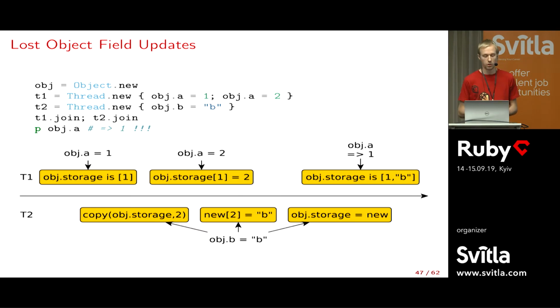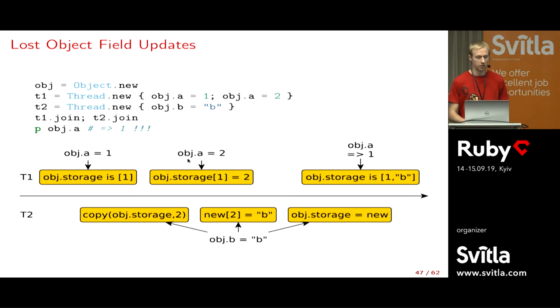For instance, this can happen on Rubinius. You would create an object, and then you have two threads. The first one would set the field A to 1 and then to 2. And the second thread would set the field B to the string B. Now, we have some storage to store the values for this object. At some point, we might have to grow it. So here, we could just write 1 in the values, but here we have to expand it because we didn't have enough space anymore. By expanding and copying, we actually take a snapshot of the values, and it means we undo this. So the end result would be 1, B, which is incorrect, as this assignment of 2 was just lost.